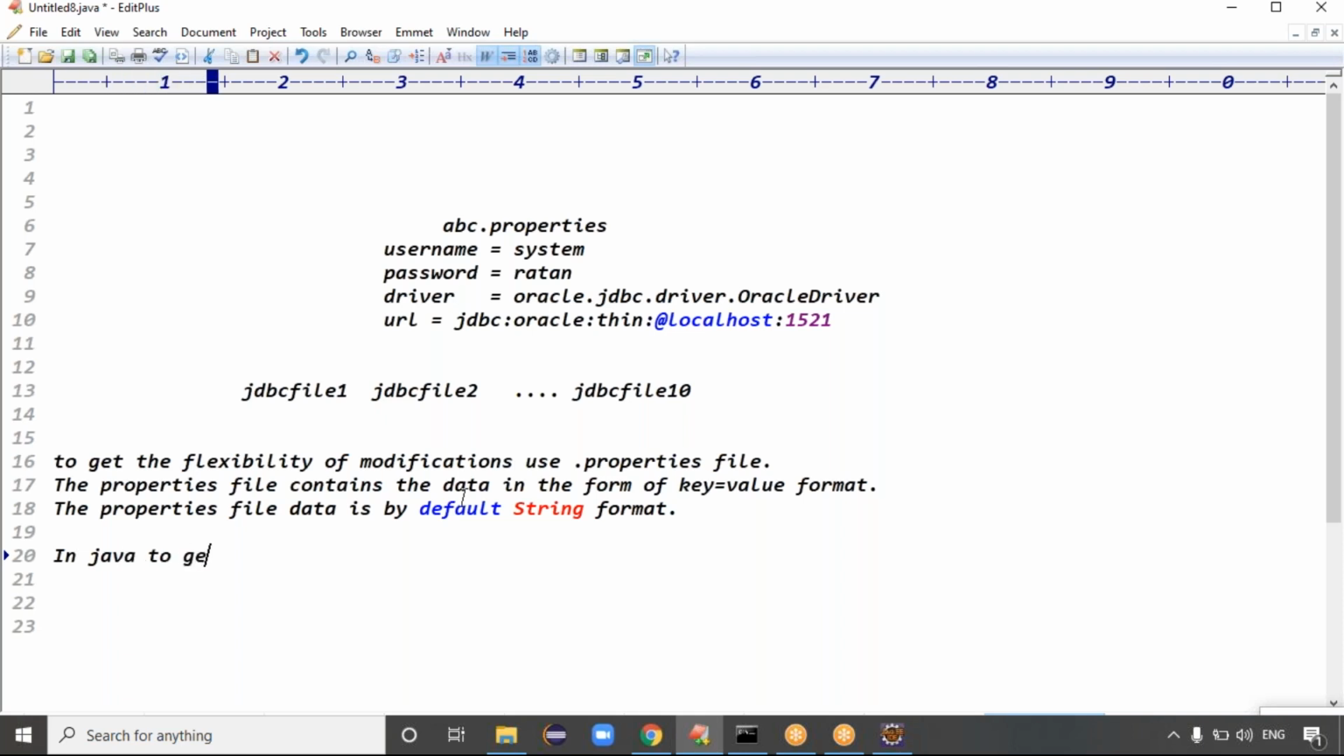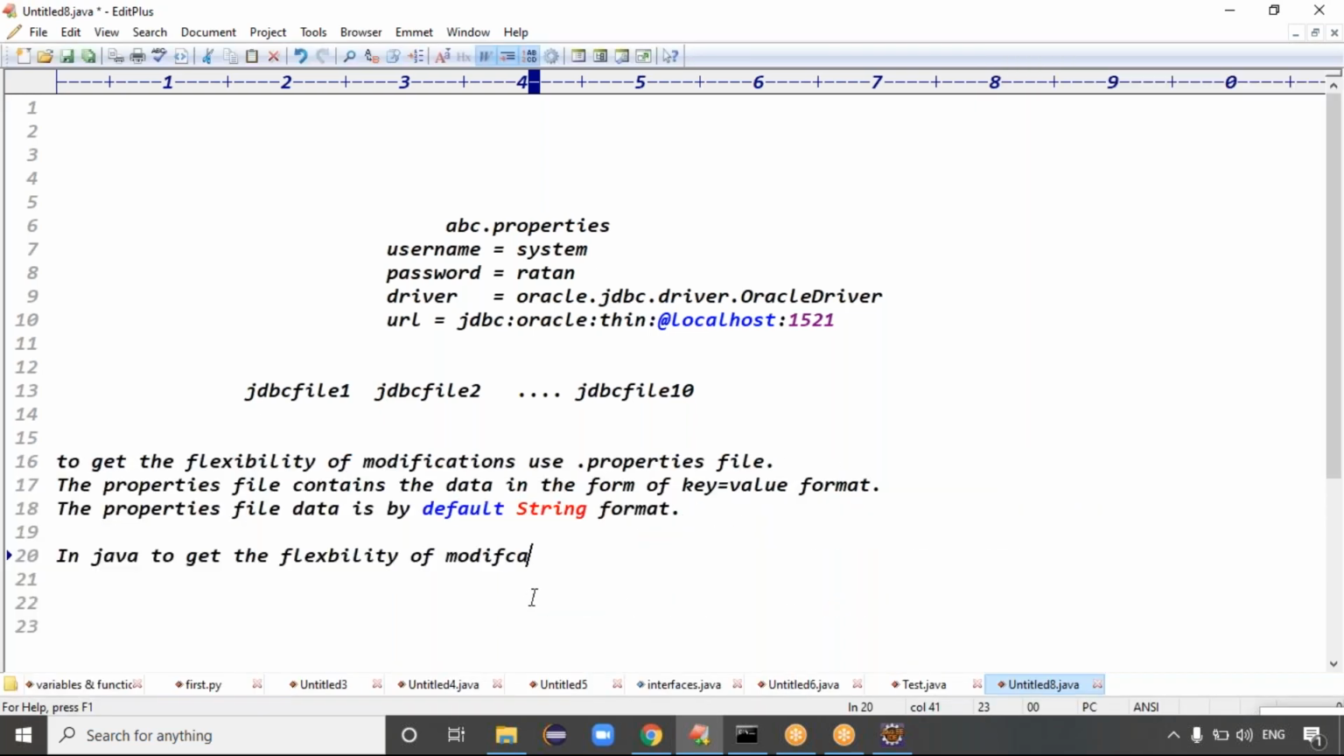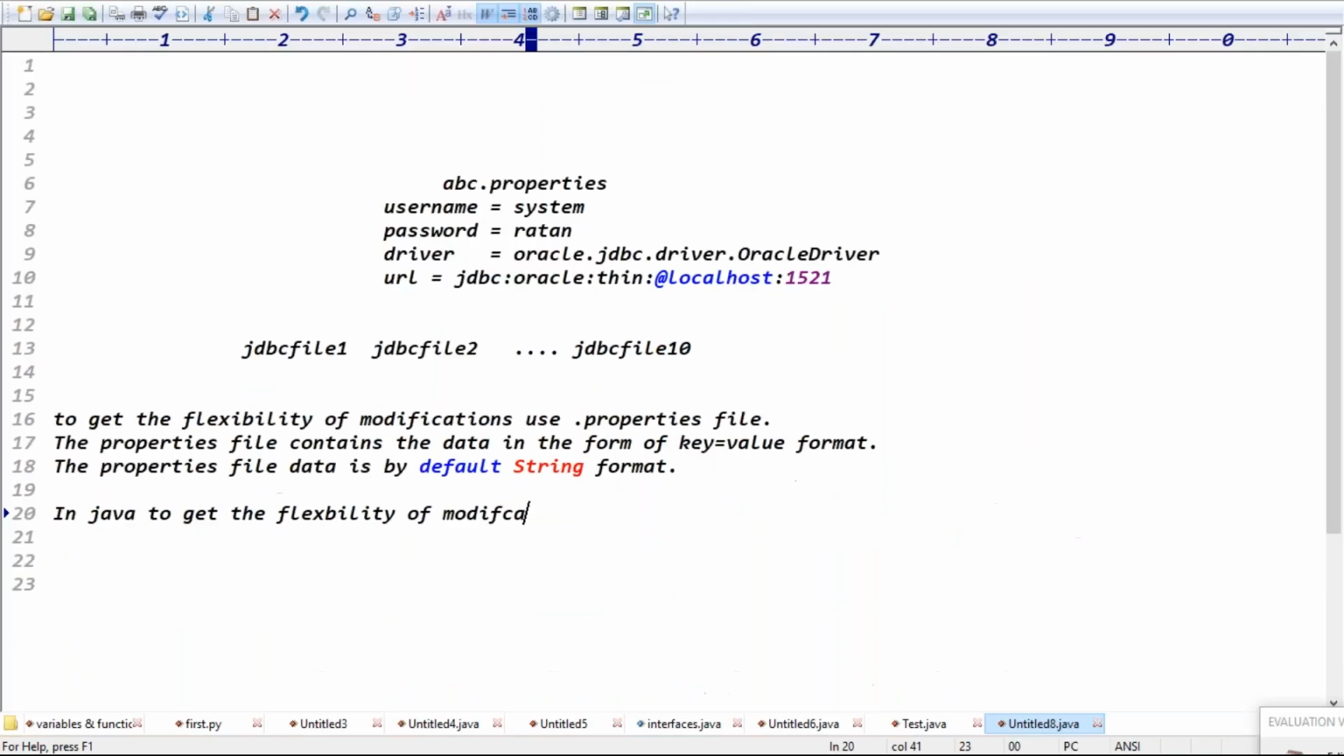In Java, to get the flexibility of modifications, we have two approaches. What are the two approaches? Number one, using the properties file. Number two, using XML files.